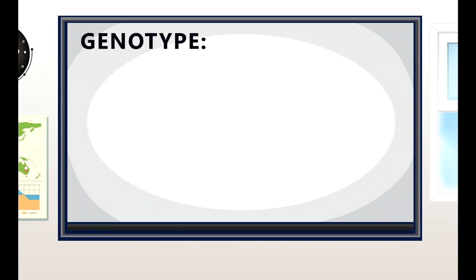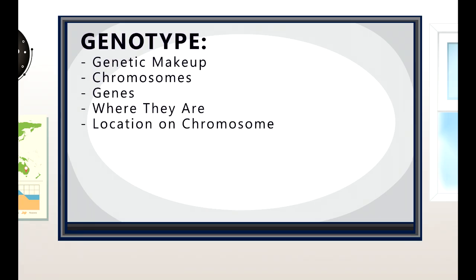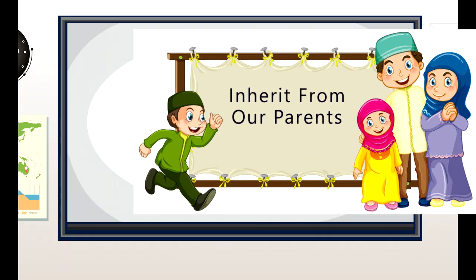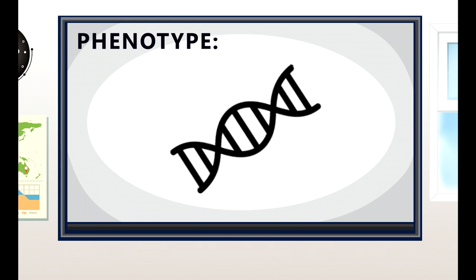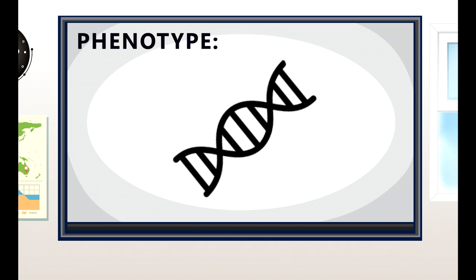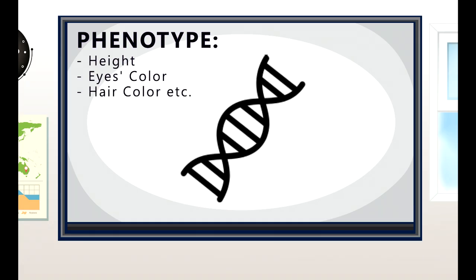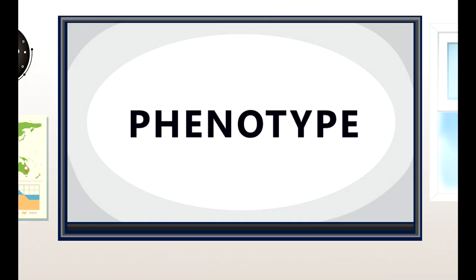A genotype is a term used to describe our genetic makeup: all of our chromosomes, all of our genes, where they are located on the chromosome, which we inherit from our mother and father. The phenotype is observable characteristics which are the outcomes of genes. For example, our height, the color of our eyes, natural hair color. These result from our genes and are known as our phenotype.